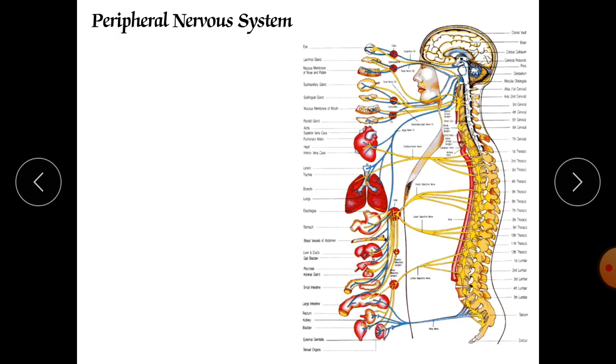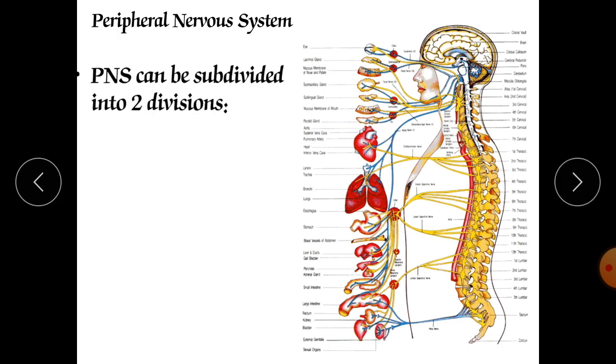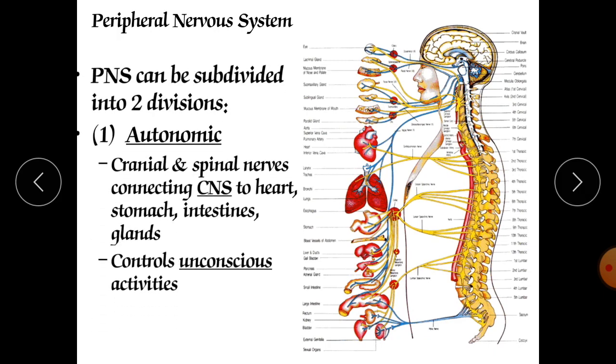Now, the peripheral nervous system, here you can see, can be divided into two divisions. One is the autonomic nervous system and the other is the somatic nervous system. In the autonomic nervous system, the cranial and spinal nerves connect the CNS to the heart, stomach, intestine, and glands, and they increase or decrease their functions according to the sympathetic and parasympathetic nervous system. They are organizing and correlating both the systems, and they are increasing and decreasing their secretions.